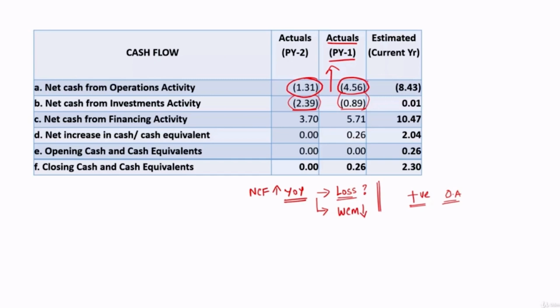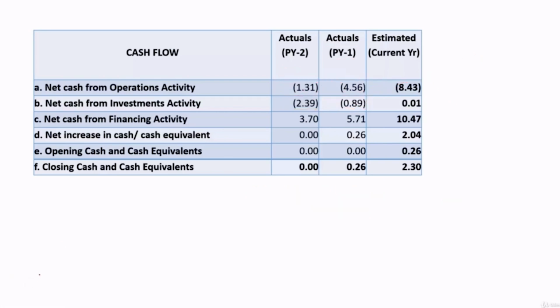So this have to be studied, and the reasons for increase, okay, what are the components of this negative cash flow, all those have to be elaborated in the loan proposal. And in this year also they are going for some additions. So this have to be seen, whether is it fixed asset addition or is it any additional investment in group concerns. What is the need for creating these additions, especially when they have negative cash flow year on year. So that should be studied and elaborated in the proposal.